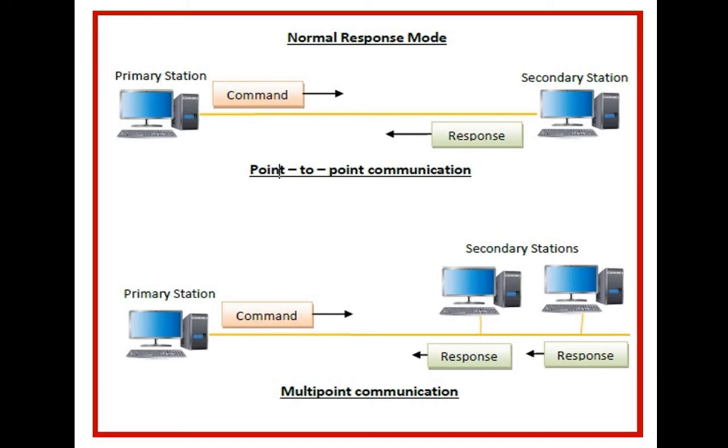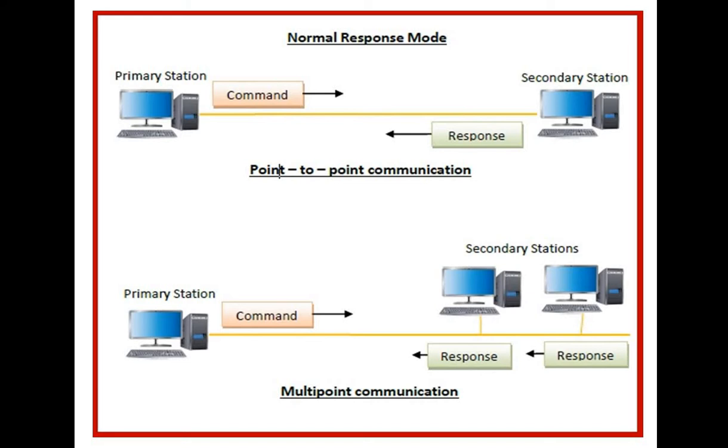That is, one station can work like primary or the source, and the secondary system also works as both the source and destination, or sender and receiver.